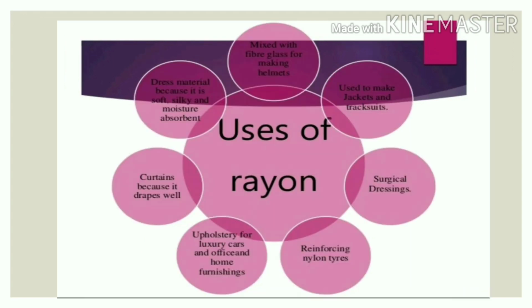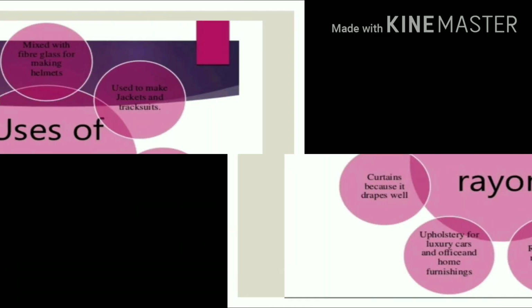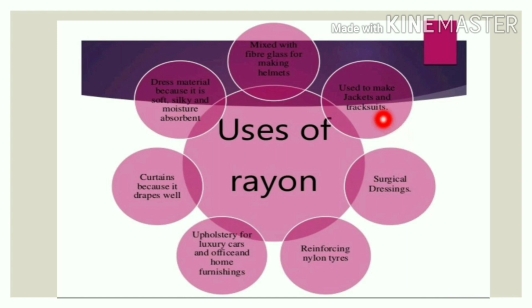Next one is uses of rayon. Cotton blends, because it drapes well. Then upholstery for luxury cars and office and home furnishing. Tires, surgical dressing, used to make jackets and tracksuits, and mixed with fiberglass for making helmets.